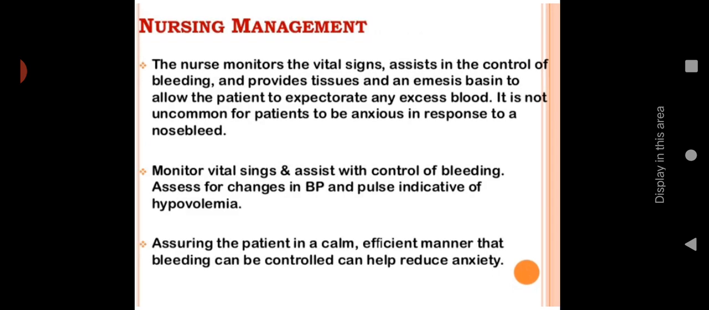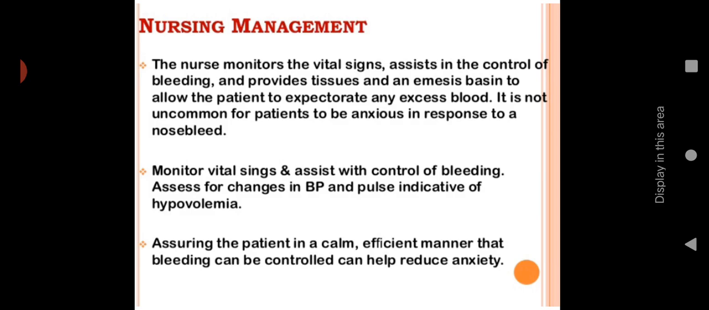The nursing management includes: the nurse monitors the vital signs, assists in the control of bleeding, and provides tissues and an emesis basin to allow the patient to expectorate any excess blood. Emesis basin is for vomiting purposes. It is not uncommon for the patient to be anxious in response to a nosebleed. Normally, if it happened to us also, we would be more anxious. So it is a common thing that the patient will be anxious, and you have to monitor vital signs, assist the patient in controlling the bleeding, and also provide an emesis basin and tissues.